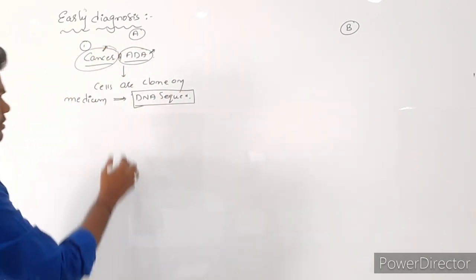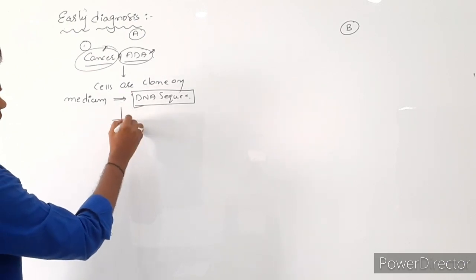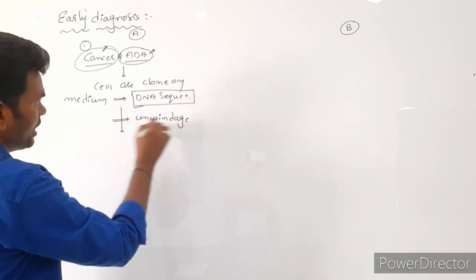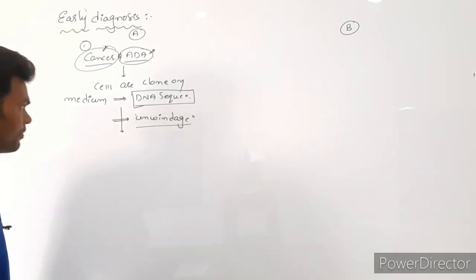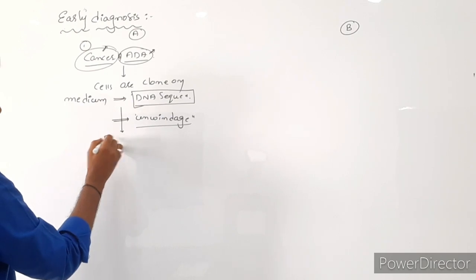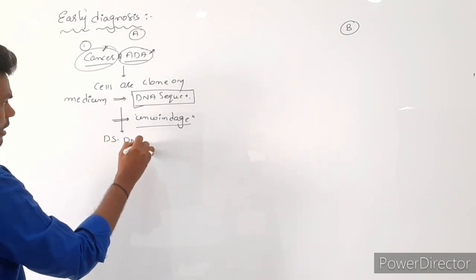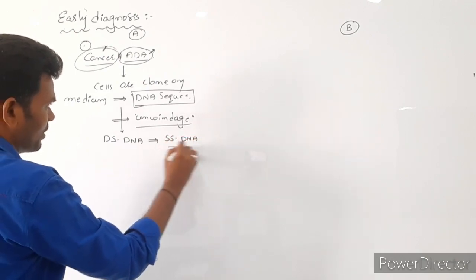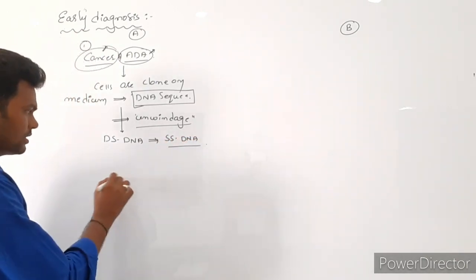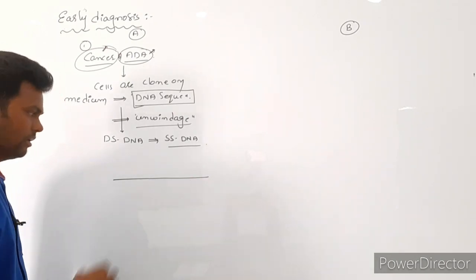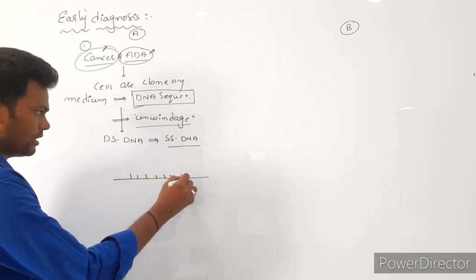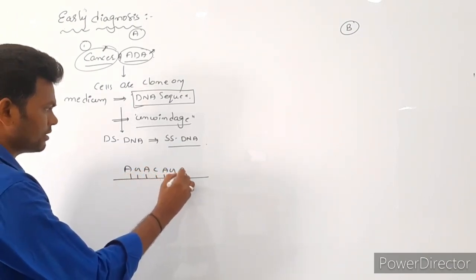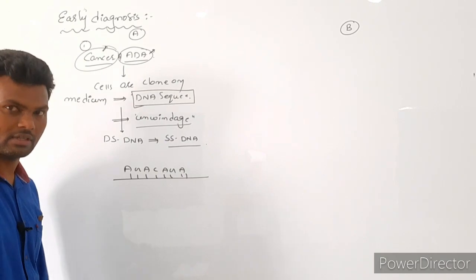Okay. Now what do I have to do? With the help of unwindase enzyme, the double stranded DNA, dsDNA, now becomes ssDNA, single stranded DNA is formed. Simple, like this is a simple single stranded DNA. For example, the gene sequence is A, G, A, C, A, G, A. So this is actually one sequence.